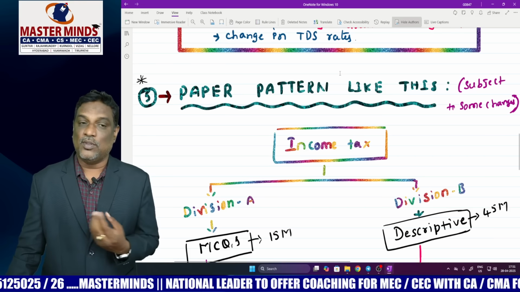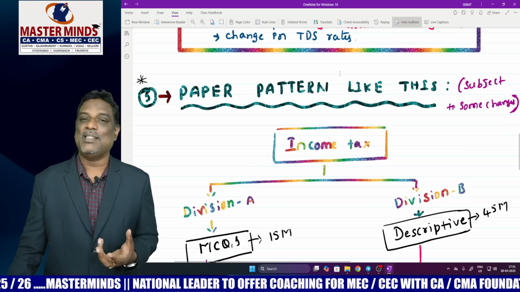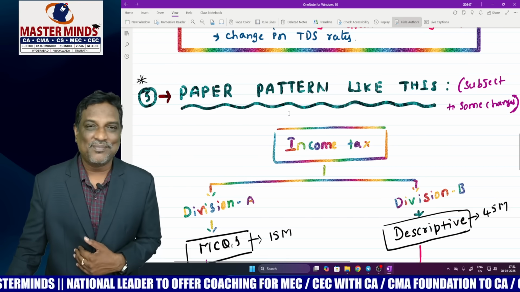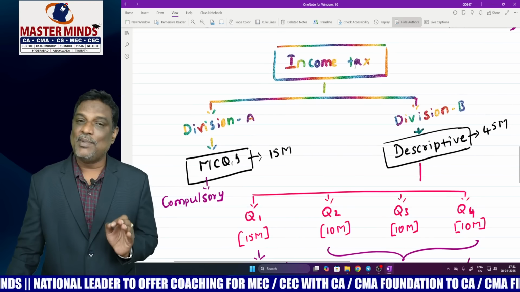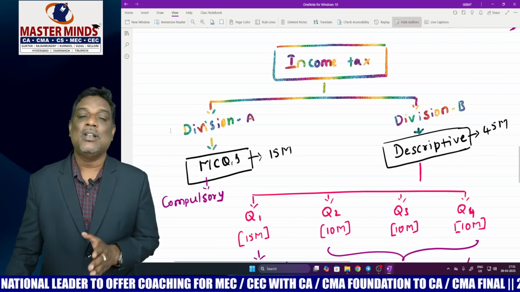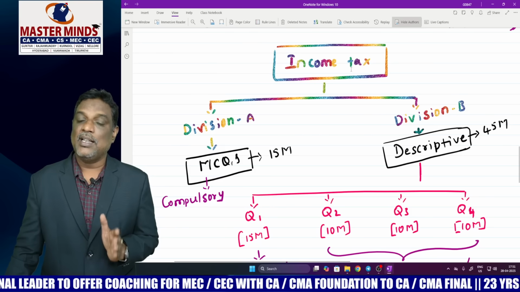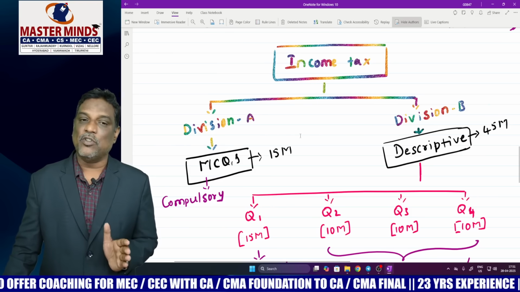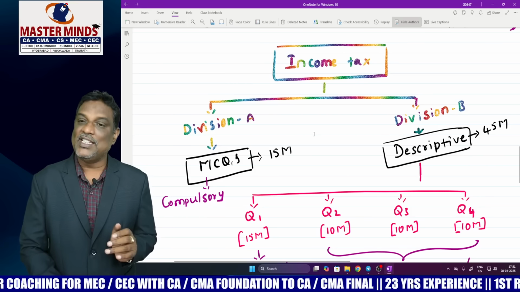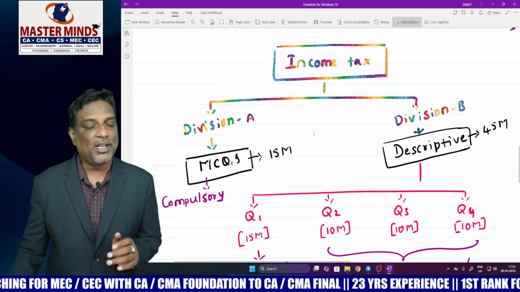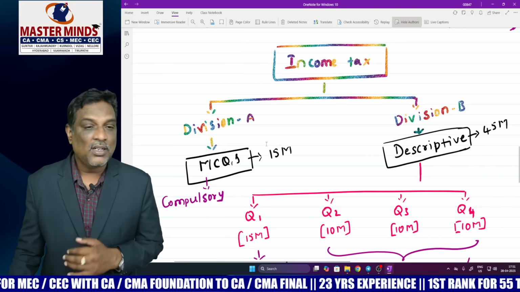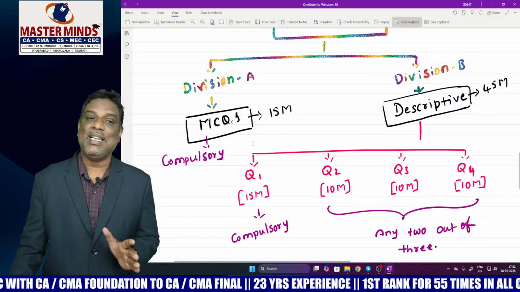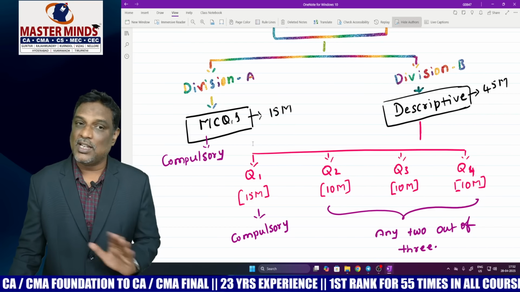99% the paper pattern will be like this, subject to some changes. My dear students, income tax is a 50 marks paper. Out of that we have two divisions. Division A, MCQs, 15 marks. Division B, descriptive, 45 marks. Division A, MCQs, is compulsory, 15 marks, no choice for that.